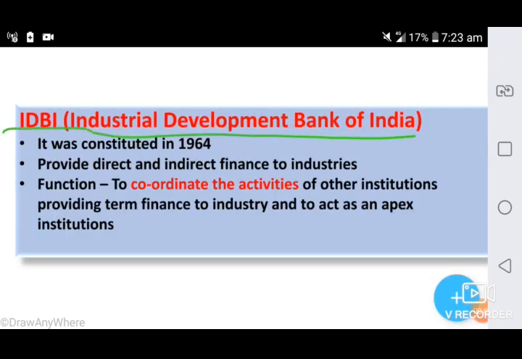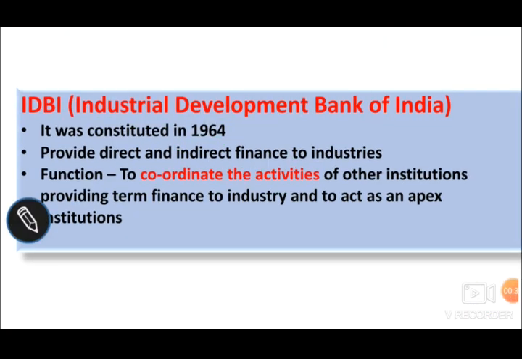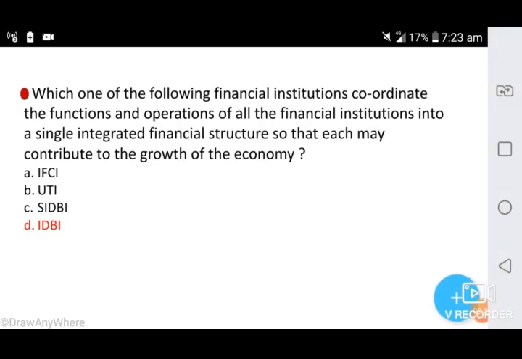Then IDBI, Industrial Development Bank of India. It was constituted in 1964. The basic objective of this constitution is to provide direct and indirect finance to industries. And an important function, to coordinate the activities of other institutions providing term finance to industry and to act as an apex institution. This was asked in the question, to coordinate the activities. So answer option D is the correct answer.